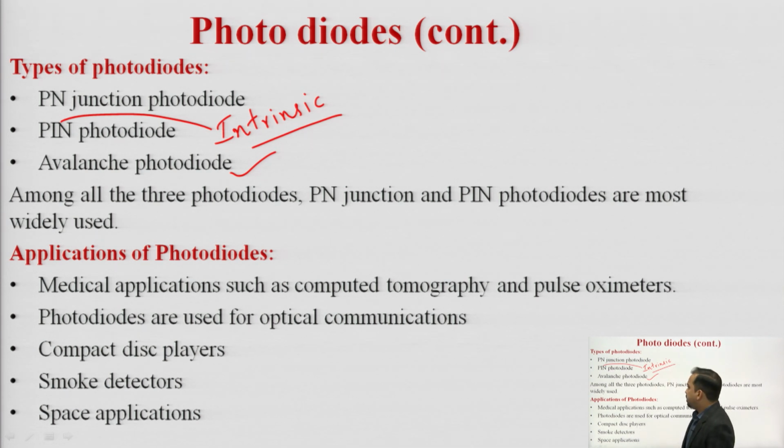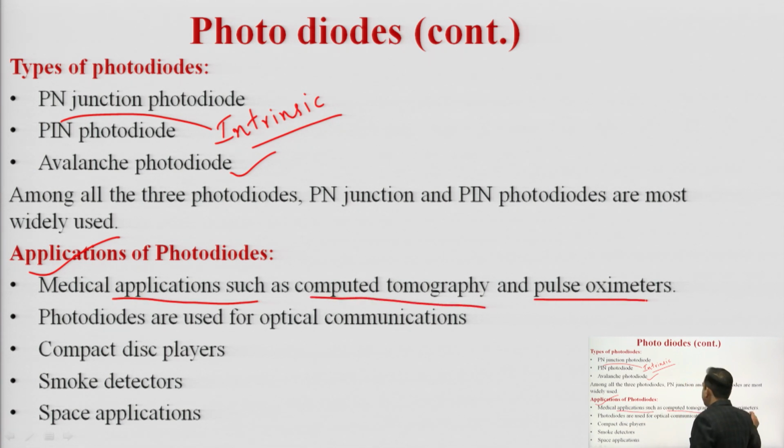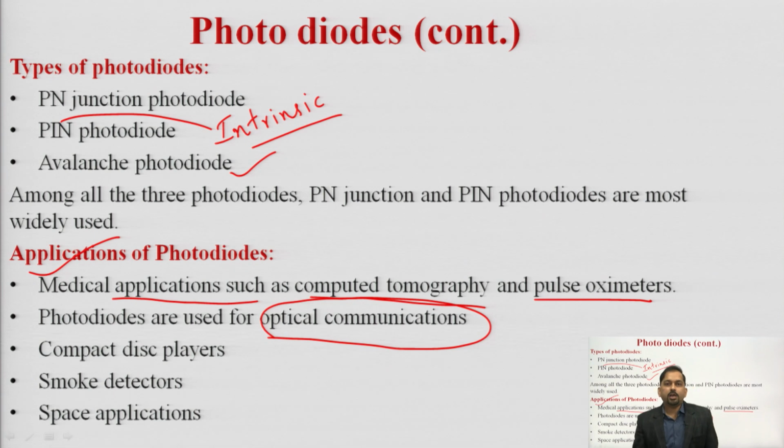Now, we will see some applications of photodiode. These photodiodes are used in medical applications such as computed tomography and pulse oximeters. Photodiodes are used for optical communication. In an optical communication system, at the receiver side, the photodiodes are installed.